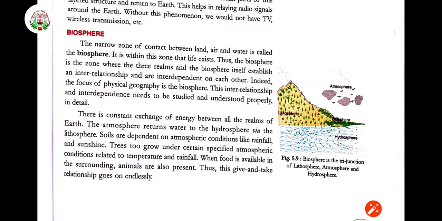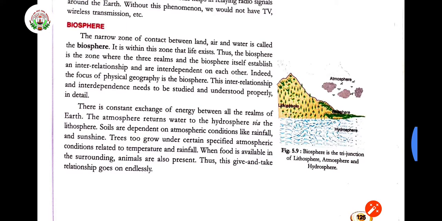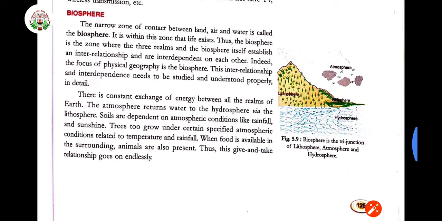It returns water to the hydrosphere via the lithosphere, because with the help of land, soil is dependent on atmospheric conditions like rainfall and sunshine, then only the soil is going to be fertile and the cultivation will be good. Trees too grow under certain specified atmospheric conditions related to temperature and rainfall, right?